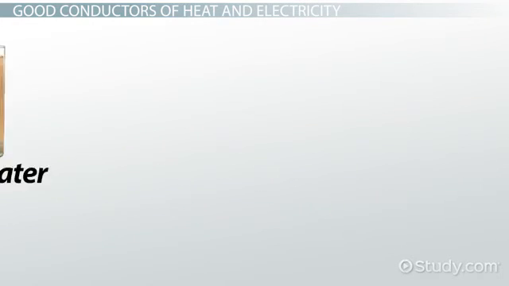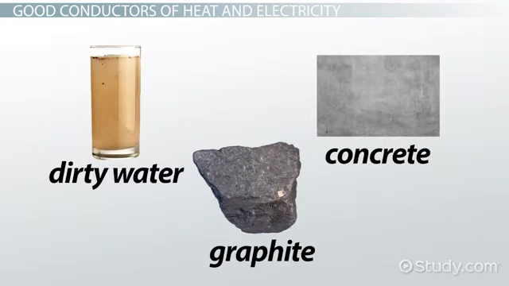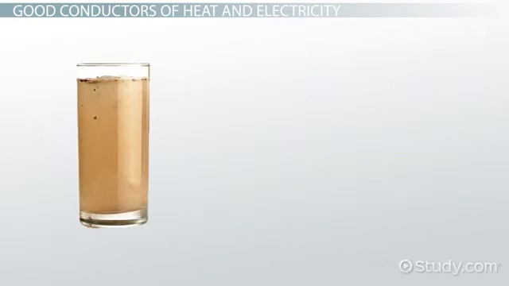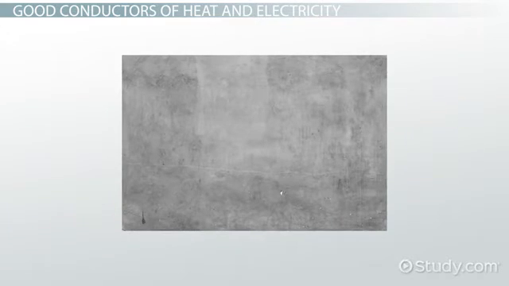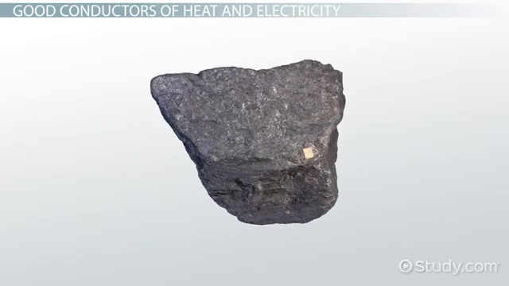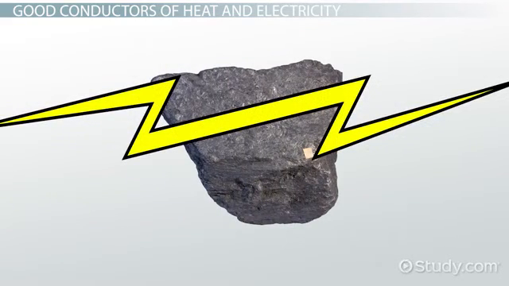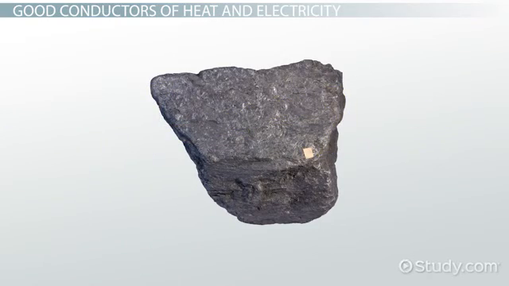Non-metallic materials such as dirty water, concrete, and graphite are also conductors. Dirty water, as opposed to pure water, has ions that make it a good conductor of electricity. Concrete is still a conductor, but is much less conductive than metals. Graphite, while a non-metal, is still able to conduct electricity because it has free electrons that can move about within the object to transfer electricity between atoms.